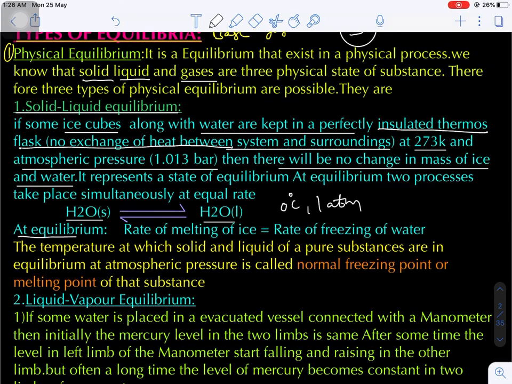At equilibrium, this is very important, the rate of melting of ice will be equal to the rate of freezing of water. Let's suppose 1 gram of ice melted. Simultaneously 1 gram of water will be formed. Otherwise, if 1 gram of water freezes, then subsequently 1 gram of ice will be formed. Yes. Okay.